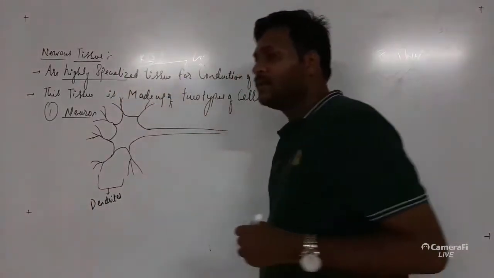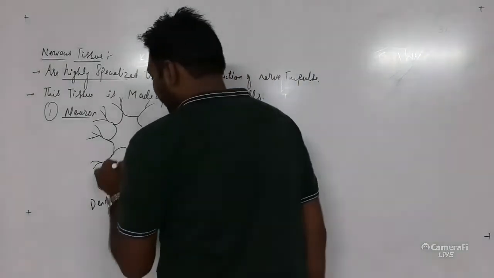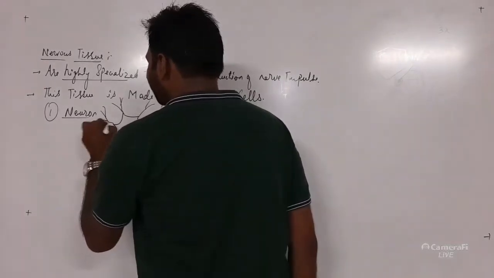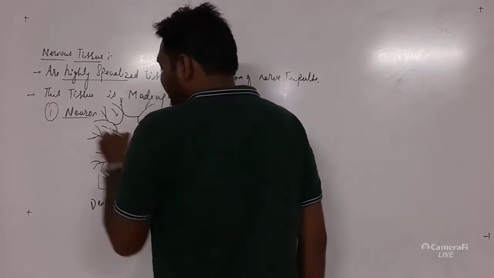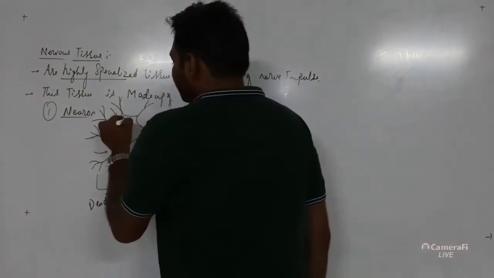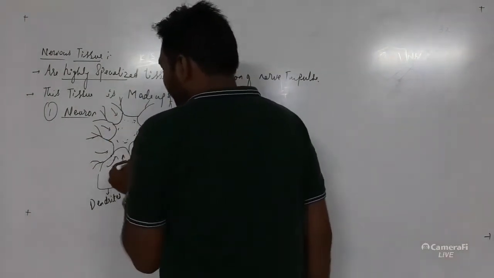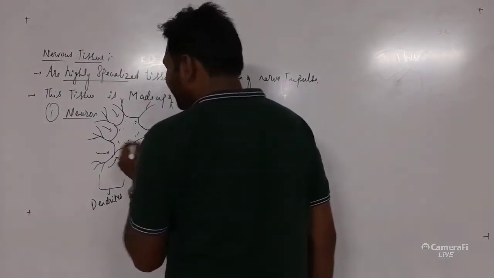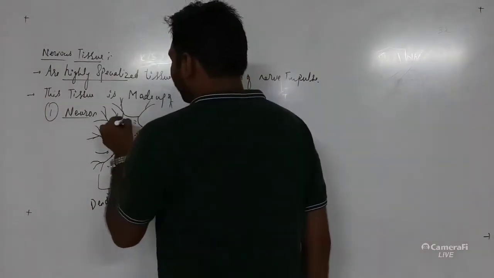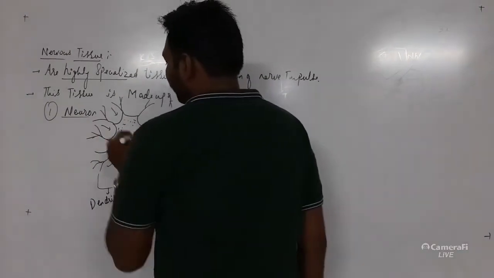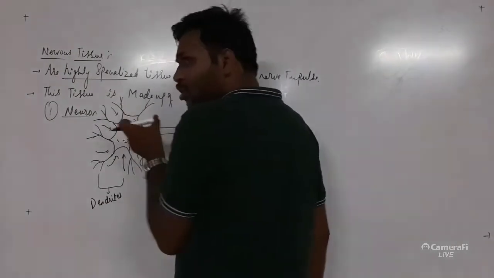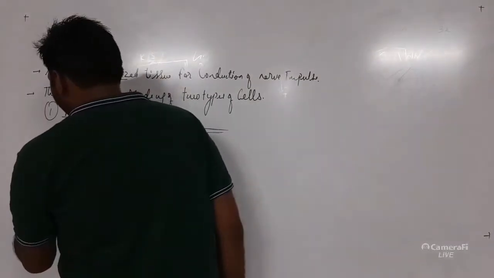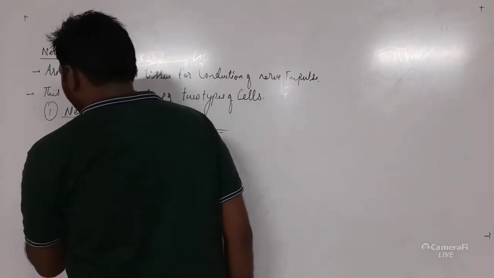These dendrites receive the signals. They receive different signals from different parts of the body. Received by whom? This cell. This part is called the dendrite, this part is called the cyton, that is the cell body. Here it is the cytoplasm, and within the cytoplasm small granules are present. These are called Nissl granules.